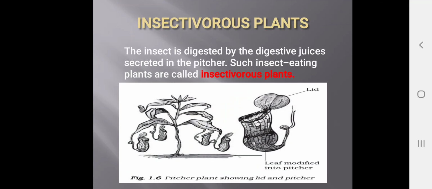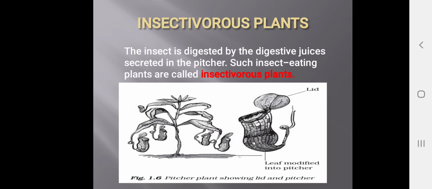Next we have insectivorous plants. The insect is digested by the digestive juice secreted in the pitcher. Such insect eating plants are called insectivorous plants. How do they kill the insects?